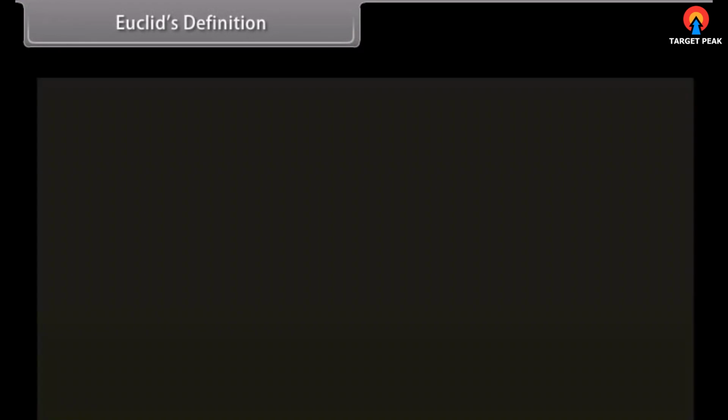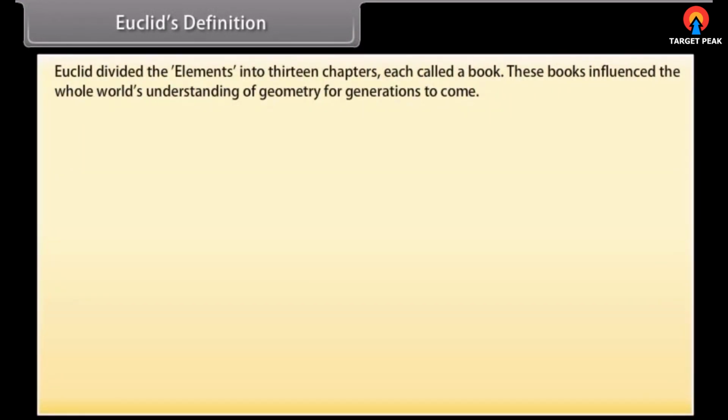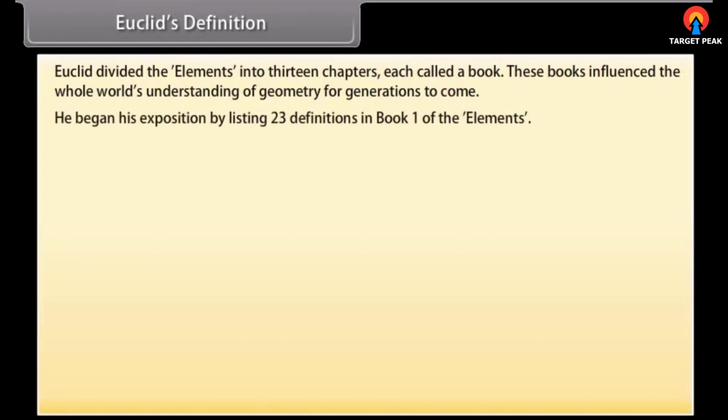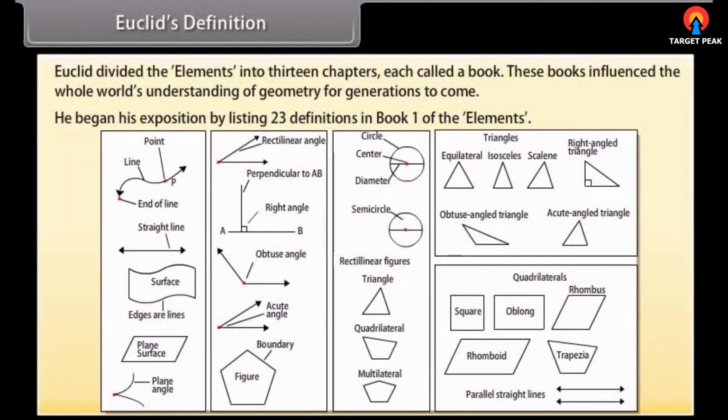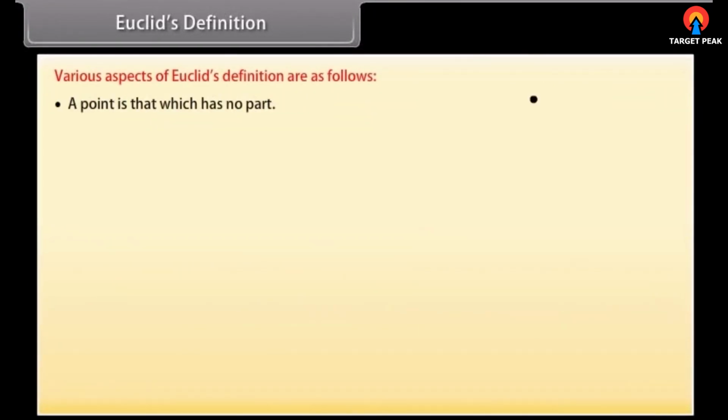Euclid's definitions. Euclid divided the Elements into 13 chapters, each called a book. These books have influenced the whole world's understanding of geometry for generations to come. He began his exposition by listing 23 definitions in Book 1 of the Elements. A few of them are: a point is that which has no part, a line is breadthless length,